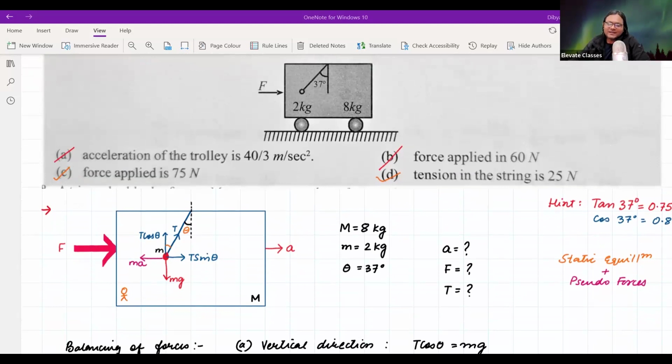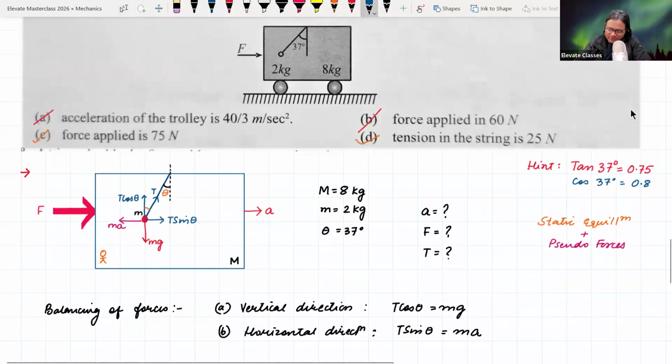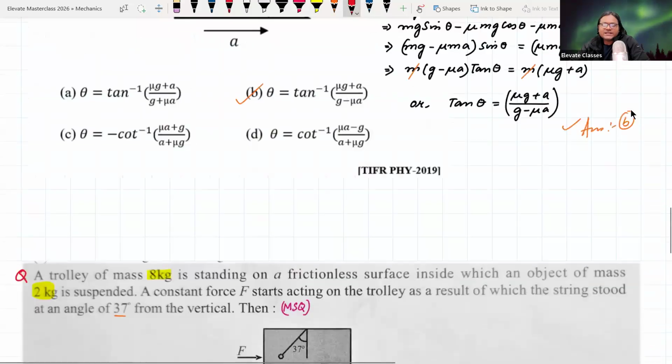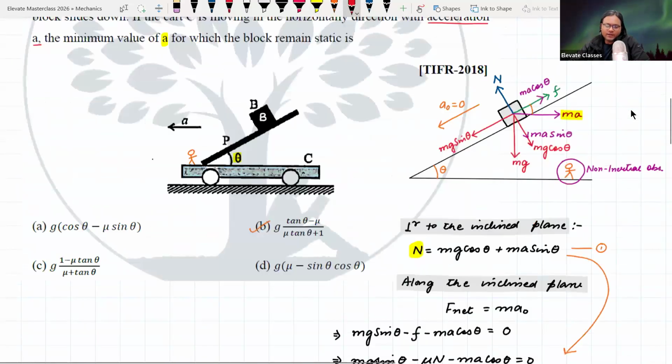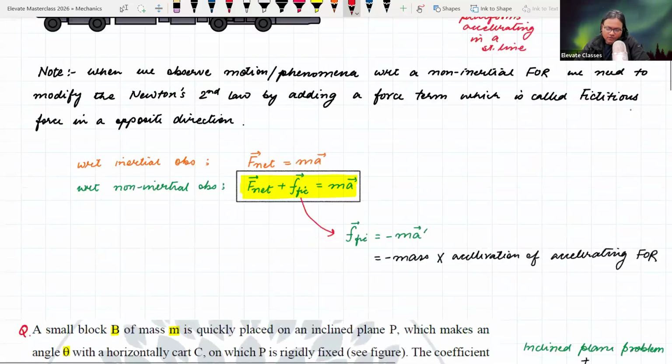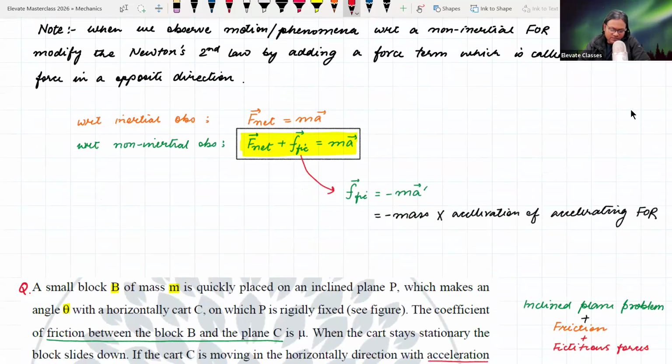If you look at it from the perspective of an outside observer, you are correct. And right now that is what you are doing. But I created an internal observer here, right? Please understand. I wrote it in the beginning. We have two distinct important things here. With respect to an inertial observer, your analysis will be different. And with respect to a non-inertial observer, your analysis will be different.